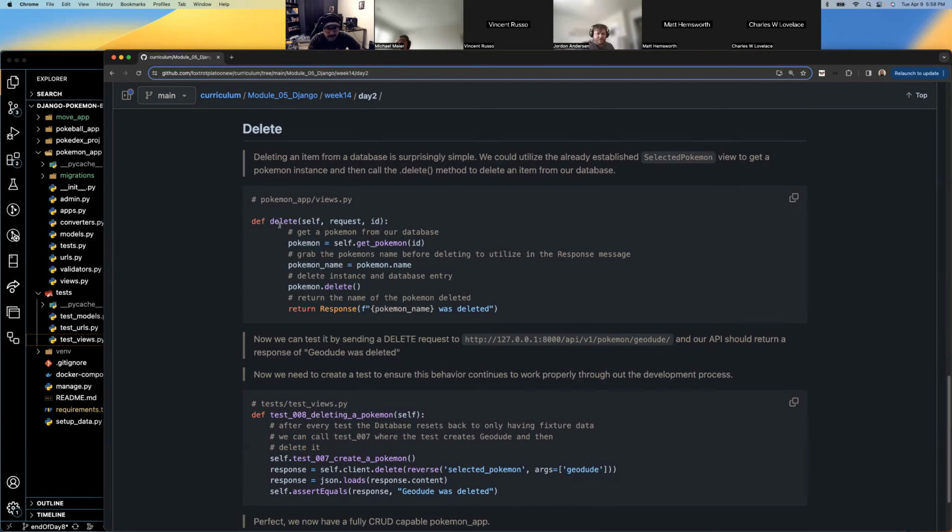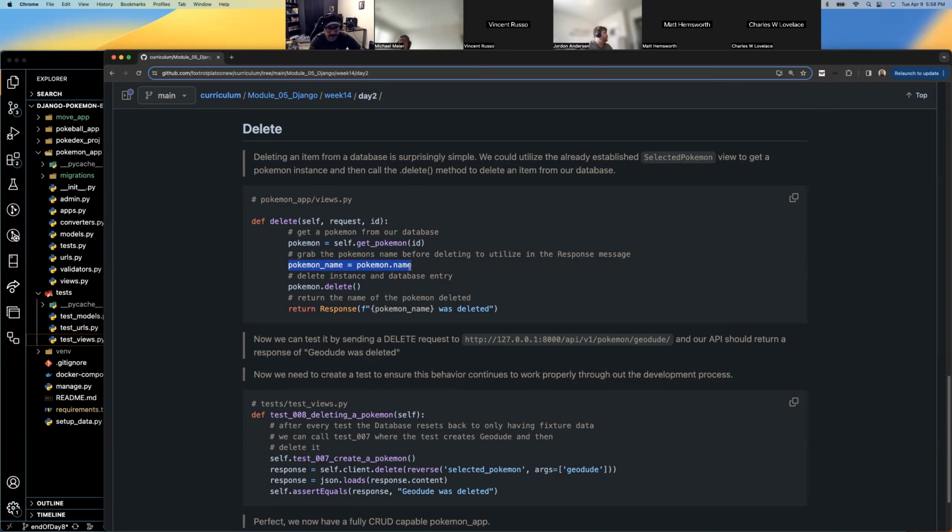Looking at this endpoint here, let's go line by line and talk about what it's doing. Obviously, you've got a function that takes self, request, ID, but what's going on here? Pokemon is getting assigned the self.get_pokemon ID value, right?